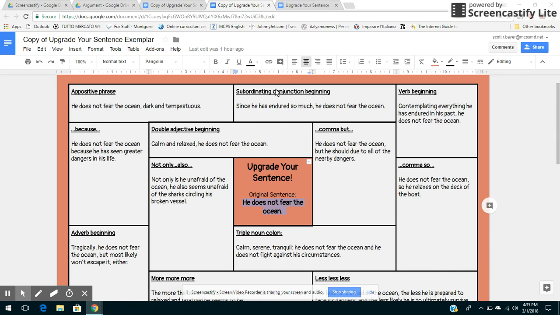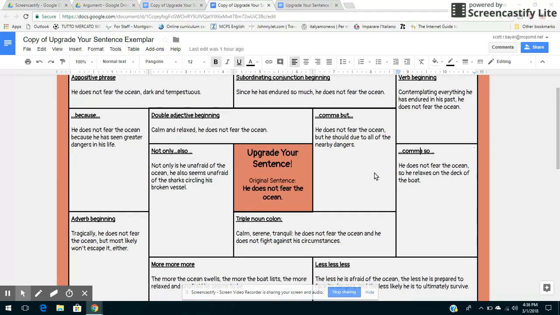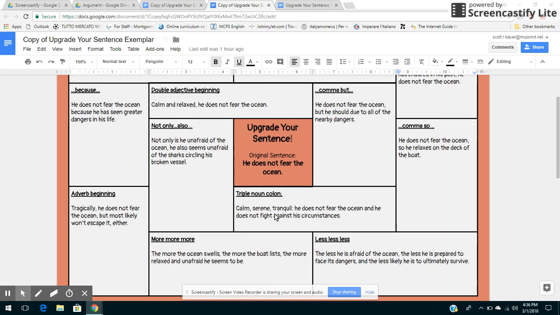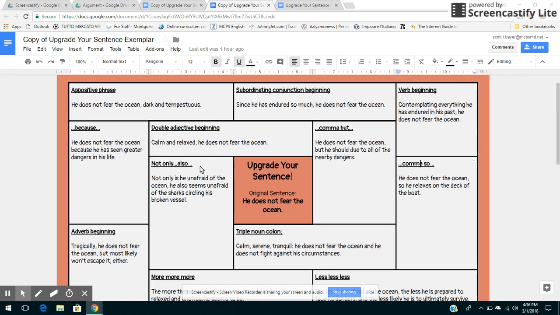So one of the things that you might notice is we have the subordinating conjunction beginning, but we also have because in the middle of the sentence, comma, but in the middle of the sentence, comma, so. So some of these things they've seen before. And some of them are fairly basic, right? We might think, oh, writing a sentence with because is pretty basic. And so one of the things I like about this is it really provides a lot of differentiation for kids, because starting a sentence with a triple noun and then a colon is a very advanced sentence, or more, or less, or not only, but also. And so we have varying levels of complexity, and it kind of meets kids where they are in their writing needs.